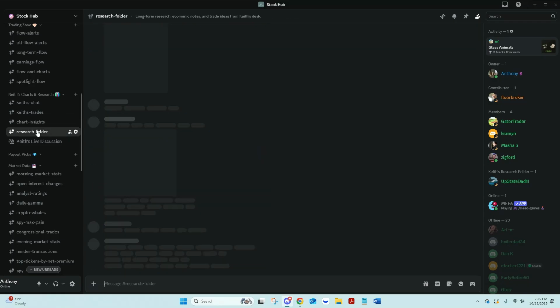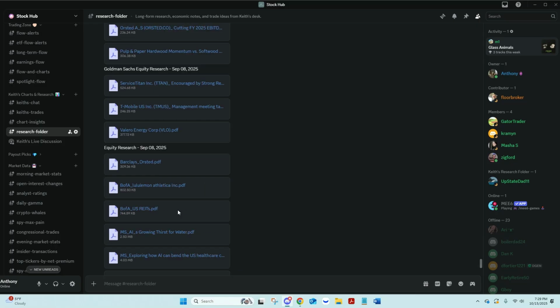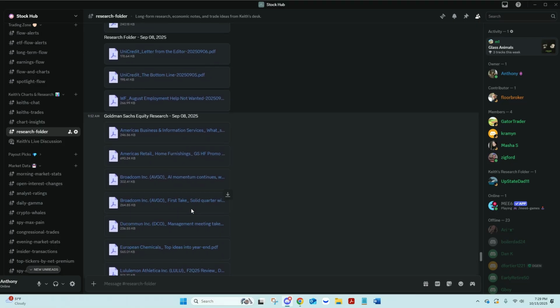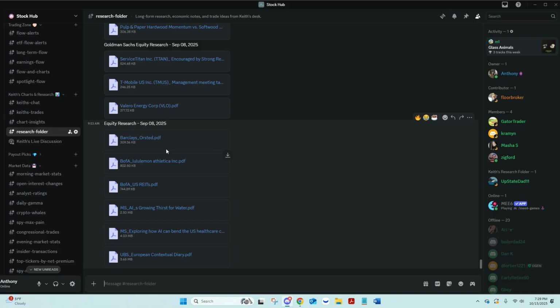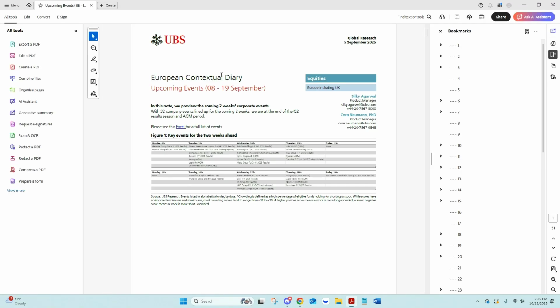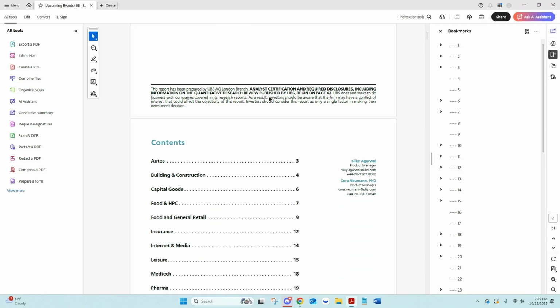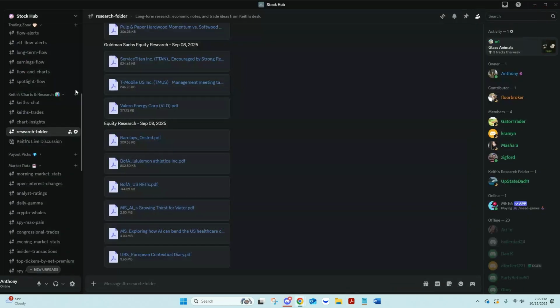So the research folder, this is what's actually in the G Drive. We update it, so you will get all this stuff in the morning in the G Drive. You'll get a lot of this data here. We'll just look at this one here, I'm just picking one. You'll get a lot of high level data here that you can't get anywhere else unless you have subscriptions and all that.